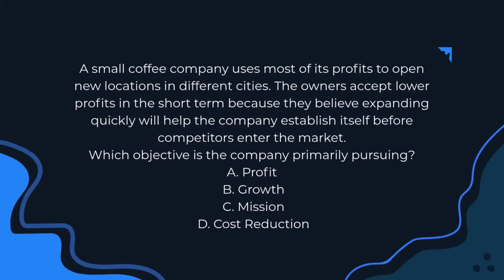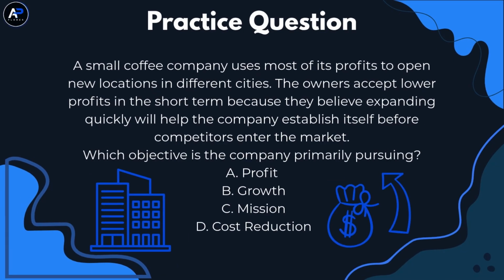Let's see if we can test your understanding. A small coffee company uses most of its profits to open a new location in different cities. The owners accept lower profits right now because they believe expanding quickly will help the company establish itself before competitors enter the market. Which objective is the company primarily pursuing? A. Short-term profit, B. Business growth, C. Environmental sustainability, or D. Reducing operating costs? Pause the video if you'd like a moment to think before we go over the answer.